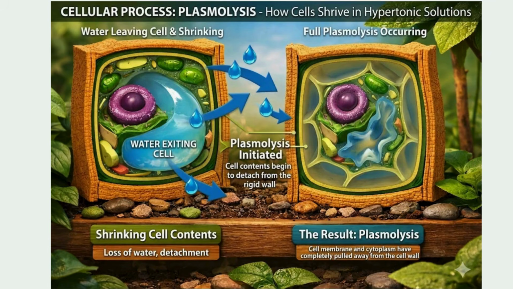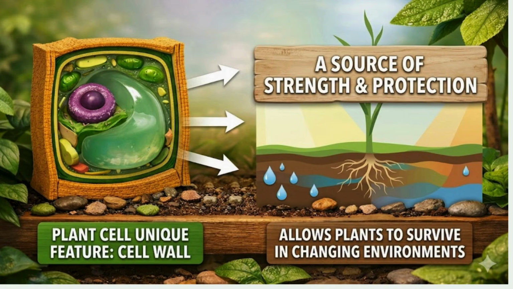There is also a very specific phenomenon described in our textbook called plasmolysis. Imagine a living plant cell losing water through osmosis. As the water leaves, the contents of the cell shrink and pull away from the cell wall. This process of the cell shrinking away from its outer wall is what we call plasmolysis. Remember, the cell wall is unique to plants and some fungi and bacteria. It's not just a container, it's a source of strength and protection that allows plants to survive in changing environments.